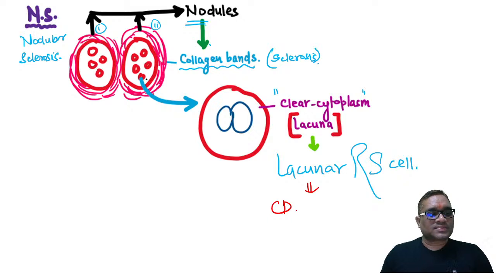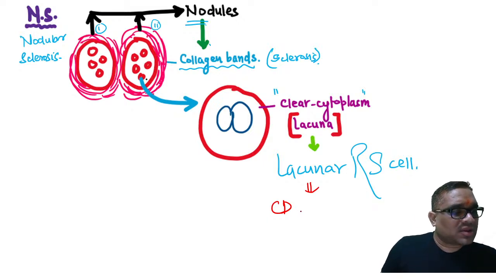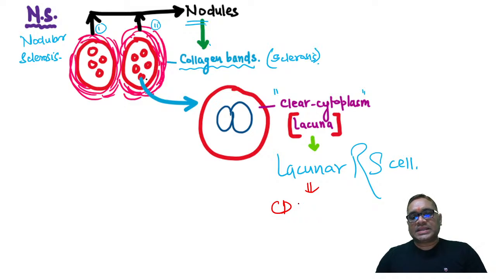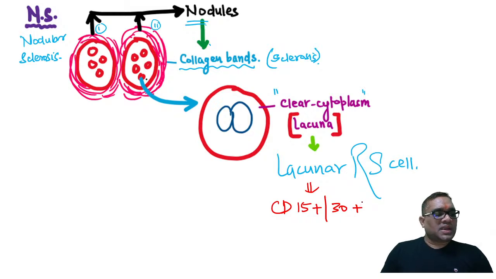What should be your answer? Anybody? Lacunar Reed-Sternberg cells. So tell me, what should be positive? Yes, CD15 positive, because these are classical. CD15 and CD30 both will be positive in the lacunar type of Reed-Sternberg cell, right?